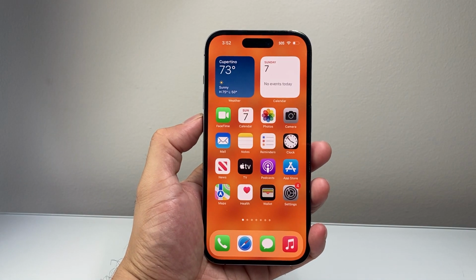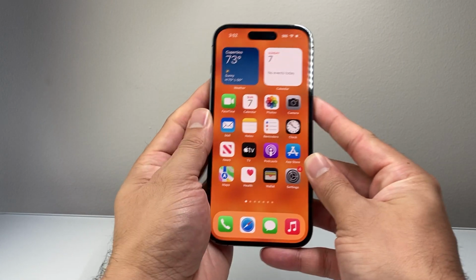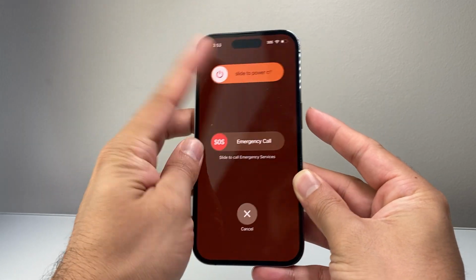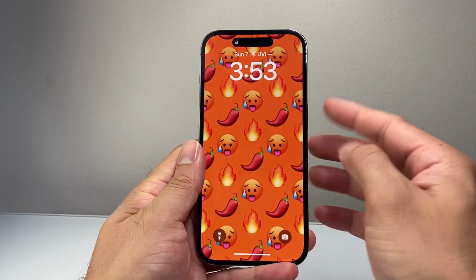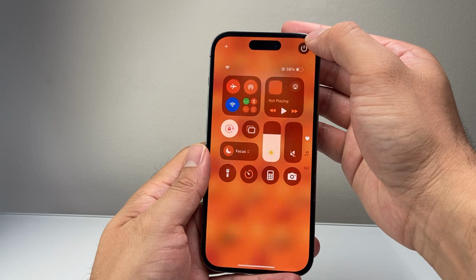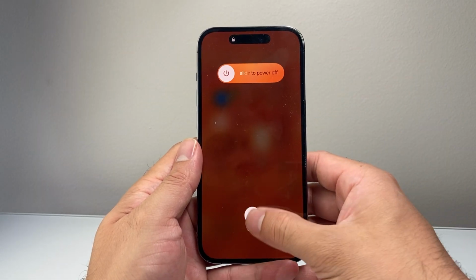Another thing you also want to do is restart your phone. Here you're going to press the volume up and the side button and hold it, turn it off, and then turn it back on using the power icon here. You can also do it from the top here, with the power icon, and then slide it to turn off and then turn it back on.